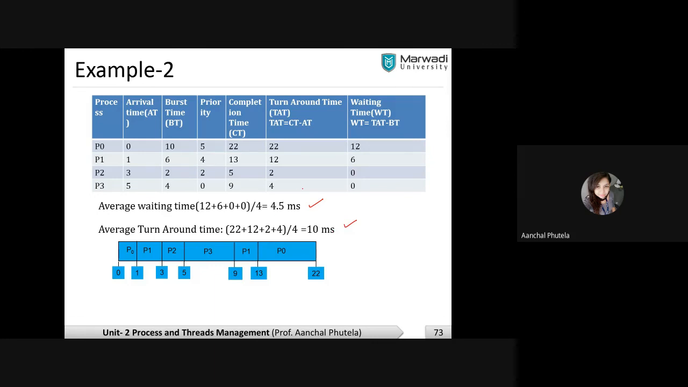Match your answers. If you have any doubt in this question, then please ask. May I repeat this? May I discuss this chart if anybody wants? Or is it clear?